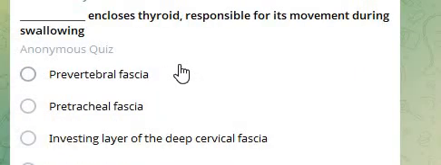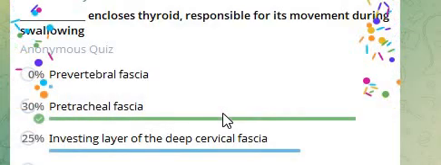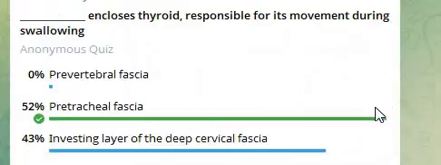Next question. Dash encloses thyroid, responsible for its movement during swallowing. Options: prevertebral fascia, pretracheal fascia, investing layer of the deep cervical fascia.